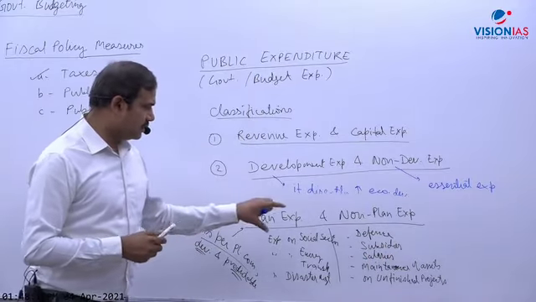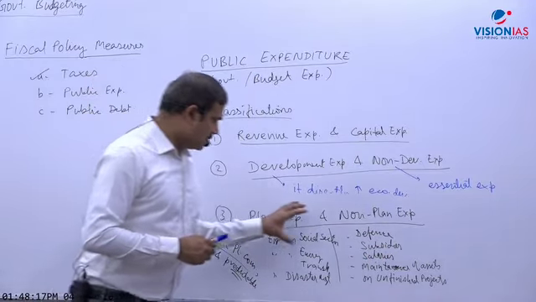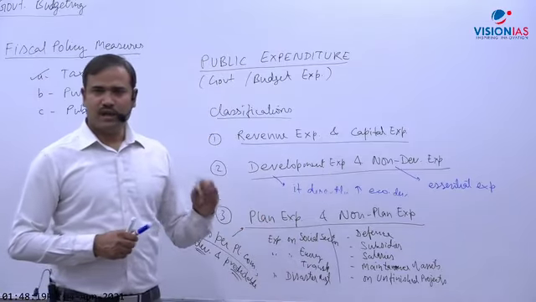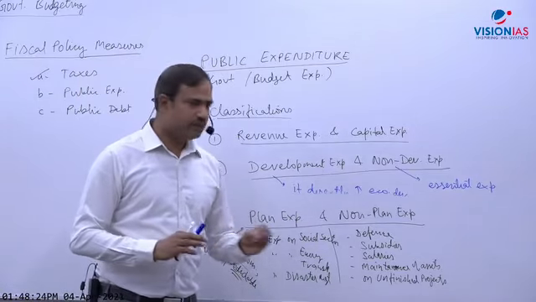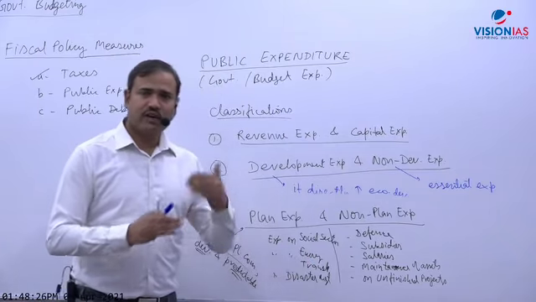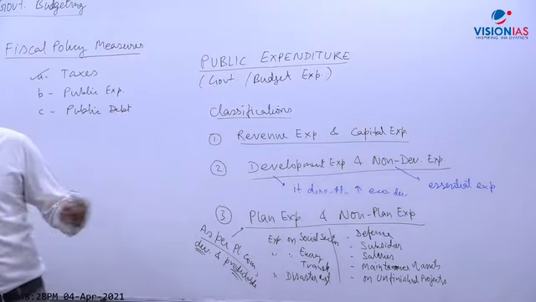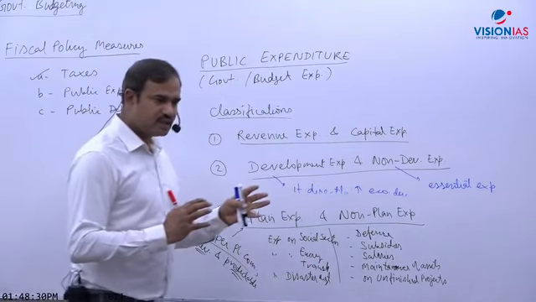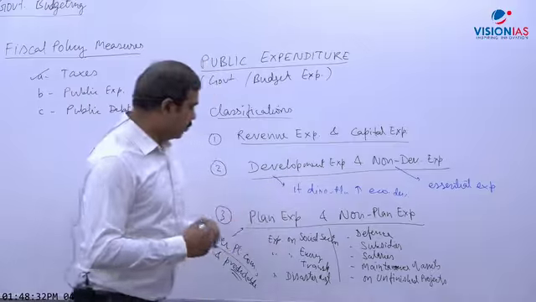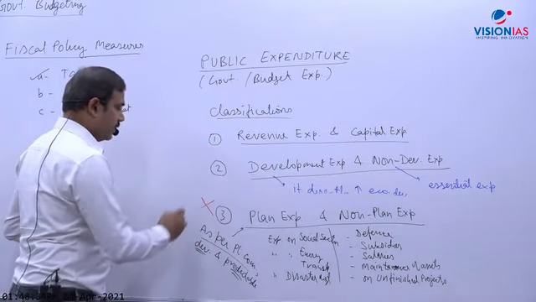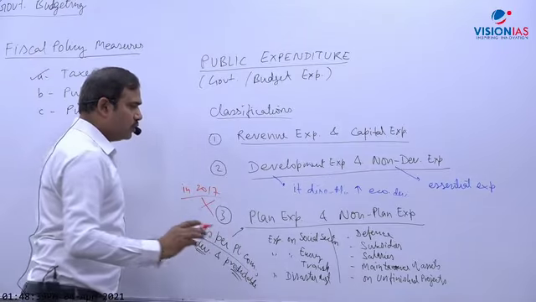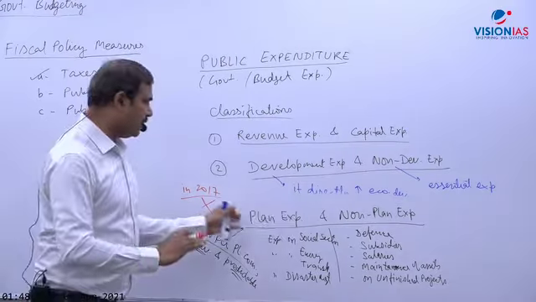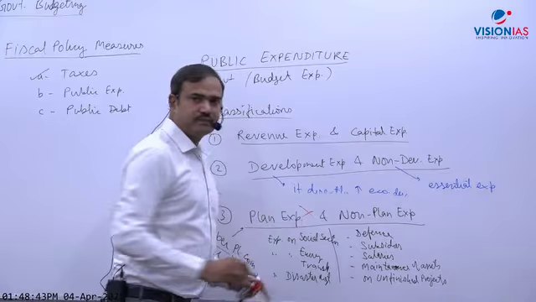So you have seen a few examples. What is the status of this plan, non-plan expenditure? I have already told you, this has already been abolished now. I gave you examples just to give you the reason why it was abolished. Mention in which year: in 2017. So now the government does not classify expenditure into plan or non-plan. This is no more.